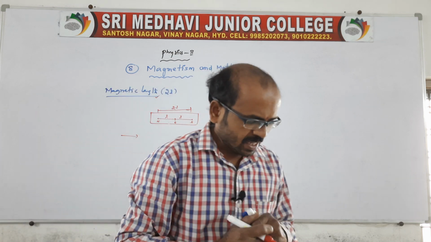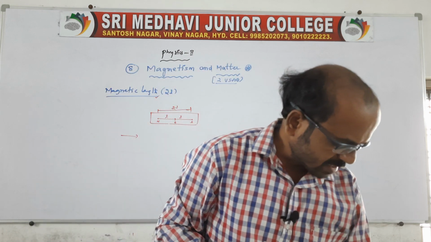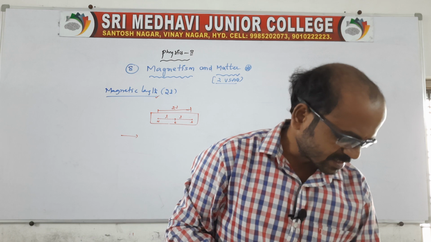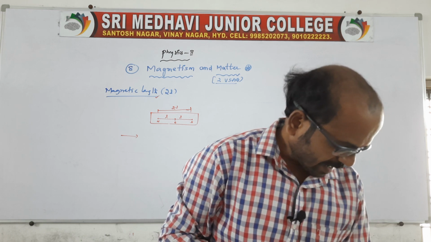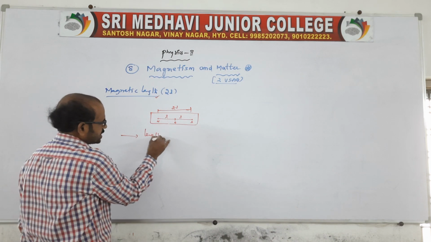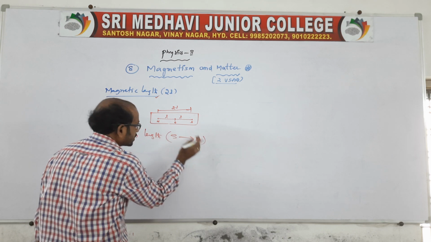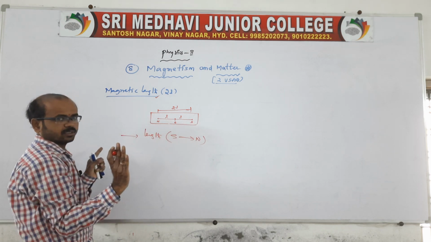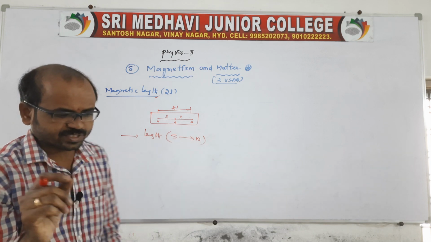And here the total length of the magnet we call the geometrical length. And it is a vector, and the length is always measured from south to north only. Clear, no? The length is always measured from south to north, which is very, very important.